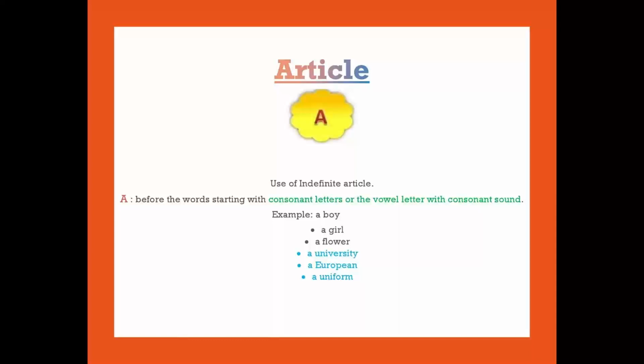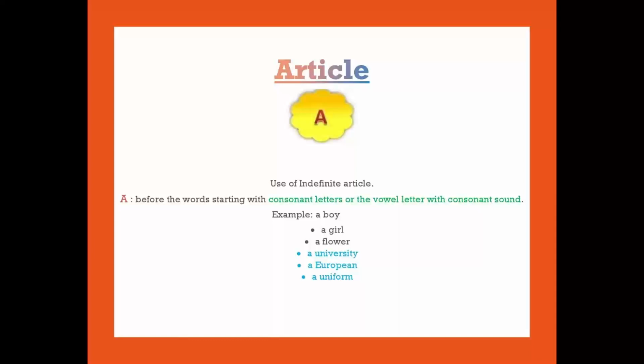You got it? How many letters in English? There are 26 letters in English. Five are vowels and the remaining 21 are consonants. Here the indefinite article a is used before a word beginning with a consonant letter or a vowel with a consonant sound. You got it?